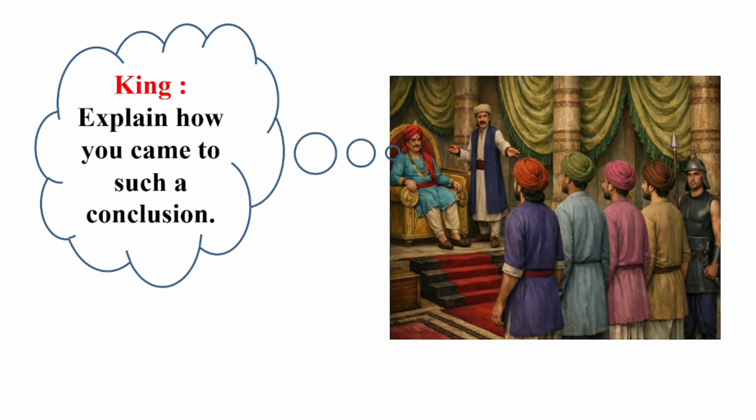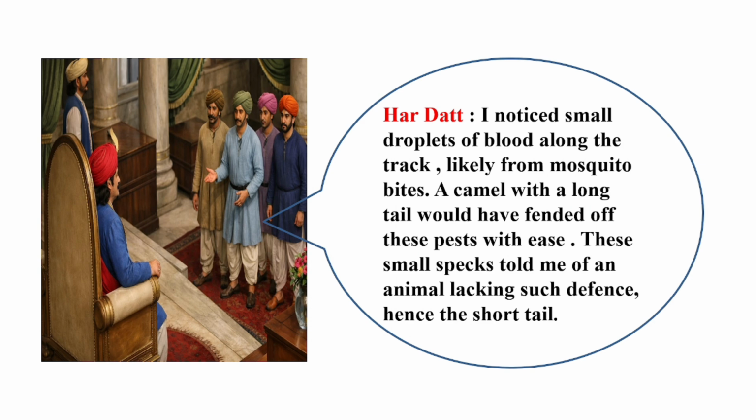Explain how you come to such a conclusion. Oh, the camel has a short tail. But how do you come to know about that? You are finding that the camel has gone this way. How do you know it? Then Haradatta said, "Okay, I noticed small droplets of blood along the track, likely from mosquito bites.